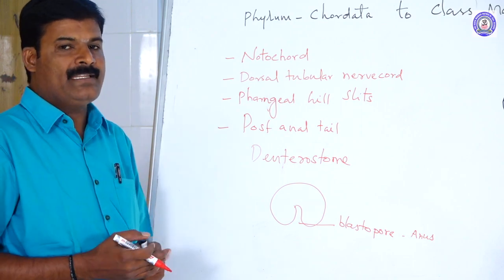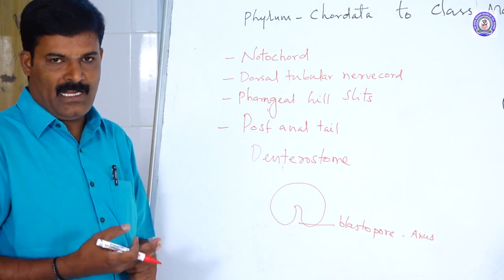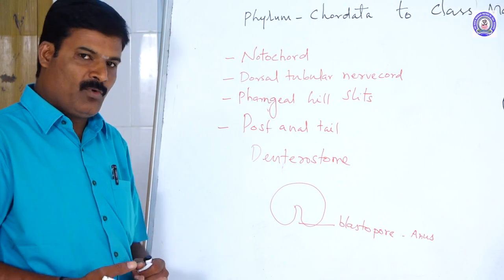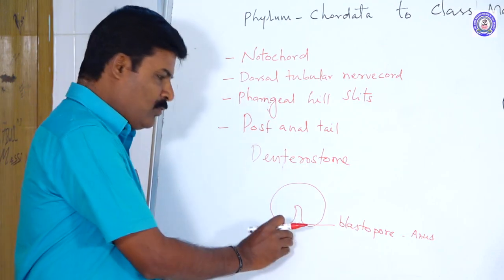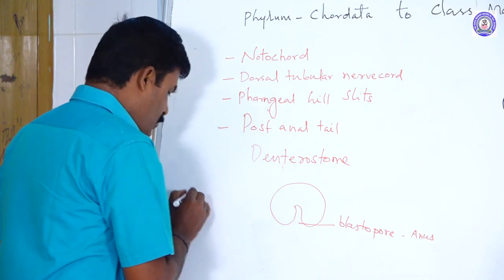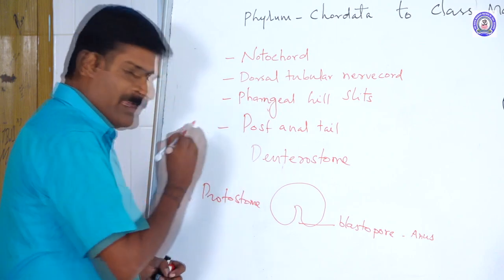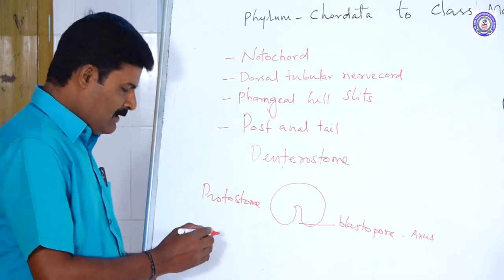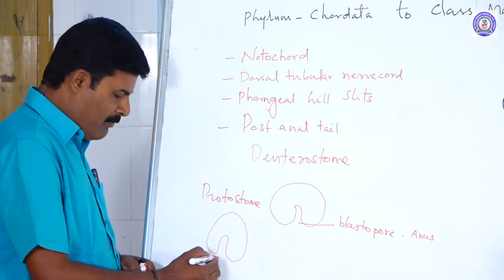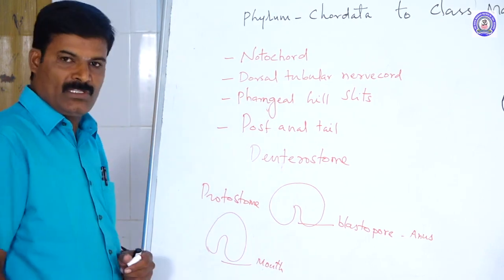Lower chordates, or rather invertebrates, are the protostome animals. For example, Annelida and Arthropoda are called protostomes. What is a protostome? The blastopore develops into the mouth. Protostome animals are schizocoelomates. Here the blastopore develops into the mouth.